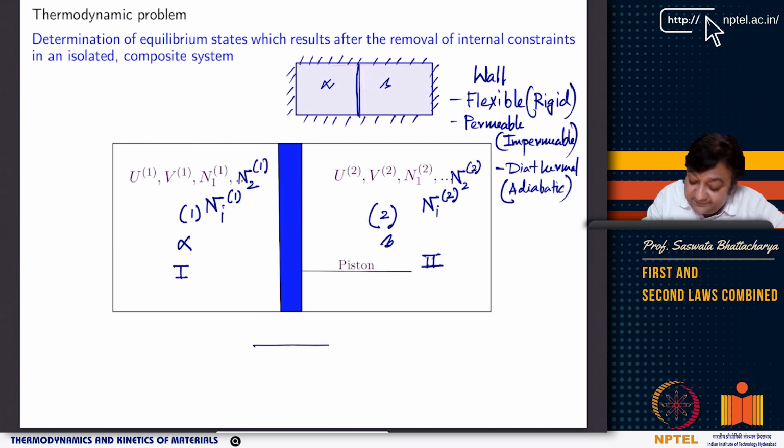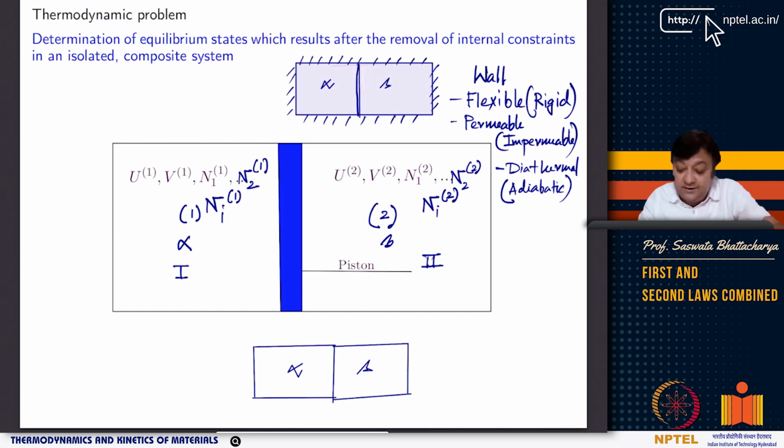I don't give the concept of a reservoir right now, but think of one phase alpha, and another phase beta. Now, if I define a phase, what is a phase?